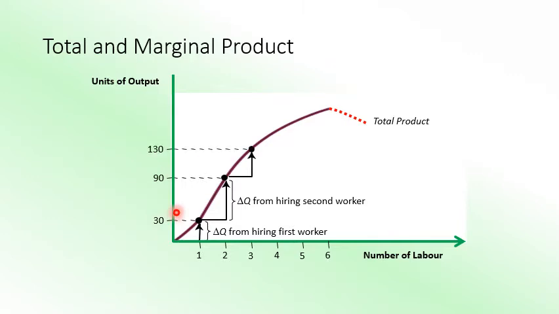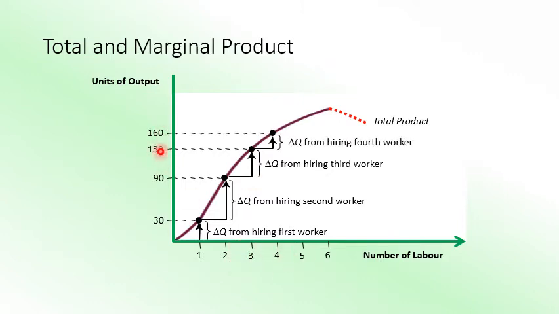Next you go to the third employment, where you get 130. So look at the changes. Labor is changing by one, but the production increase is slowly decreasing. From the first one to the second one, look at how the pattern is going to change.